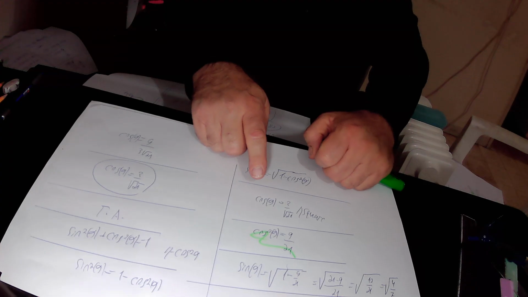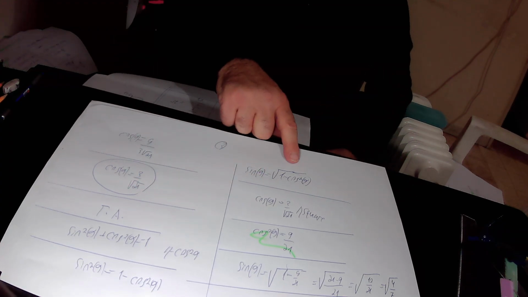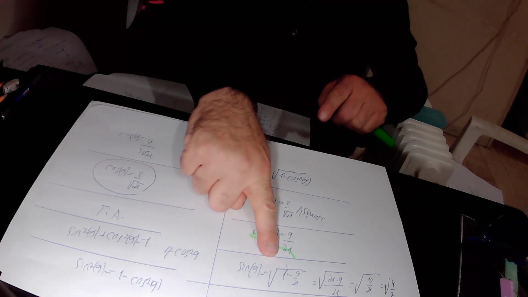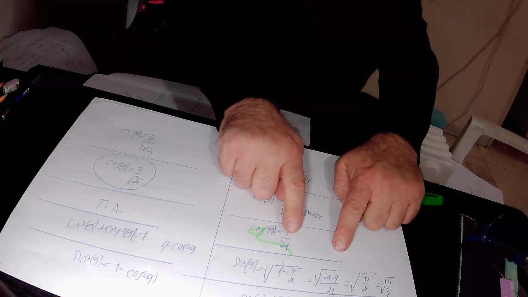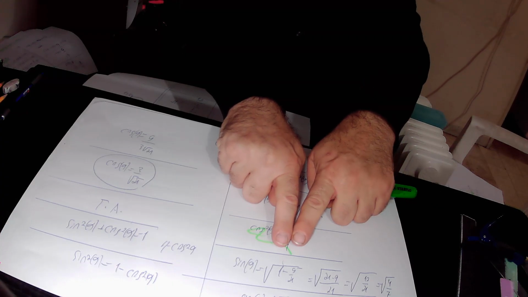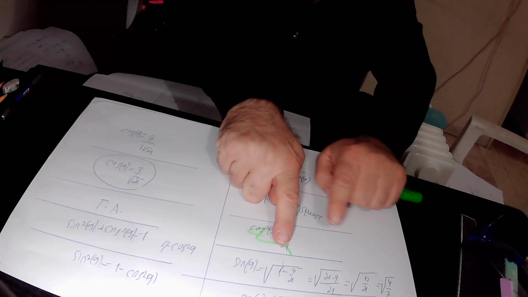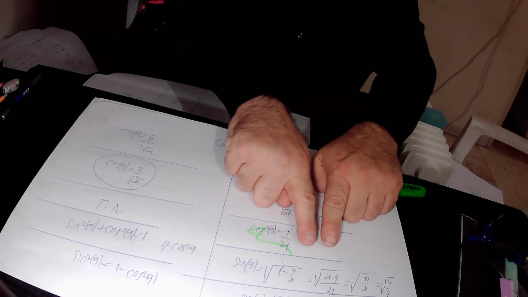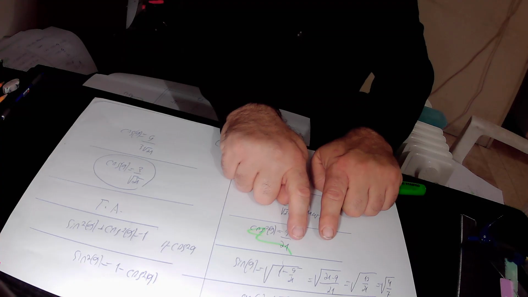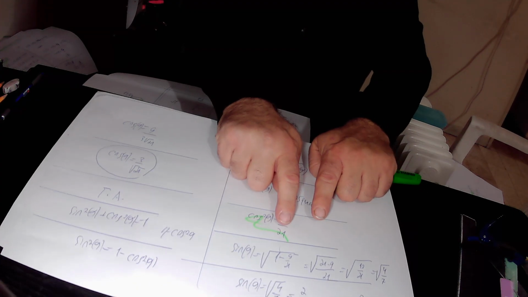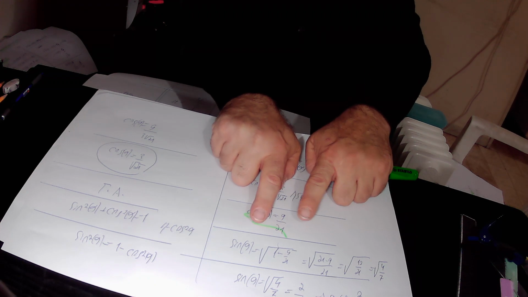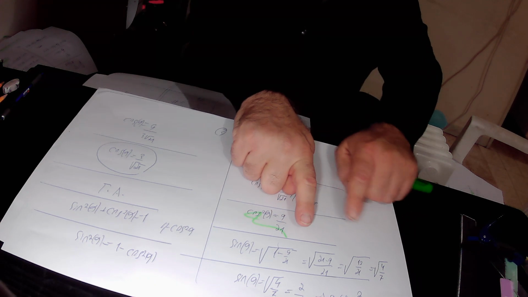Now we can substitute cosine square alpha in this equation by 9 over 21. We did it and found out that sine alpha equals the square root of 1 minus 9 over 21. Here we multiplied 1 by 21 and then we divided by 21 in order to overcome a fraction with this number. So 21 times 1 is 21, minus 9, over 21. We multiplied 1 by 21 and then divided by 21, so we changed nothing. It is allowable to multiply anything by 1. So in total, we found out that sine alpha equals the square root of 21 minus 9 over 21.